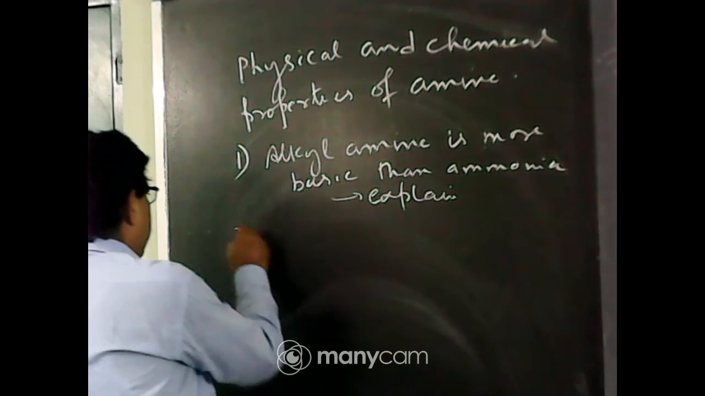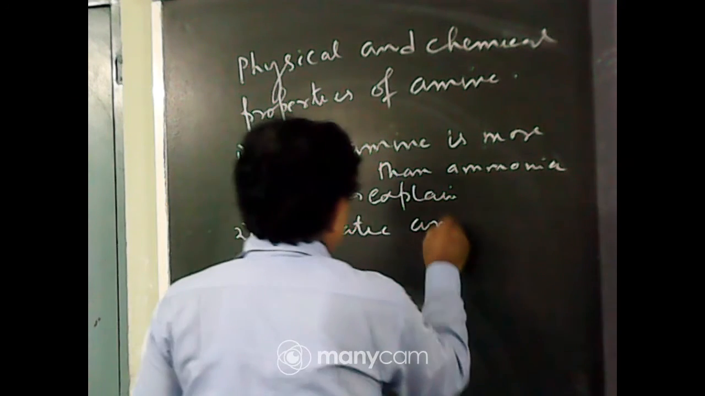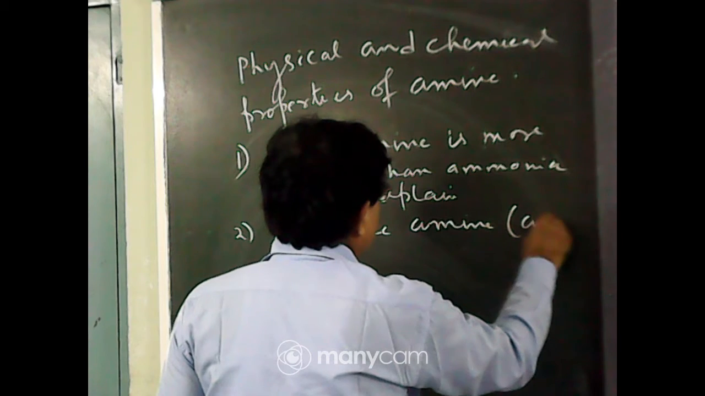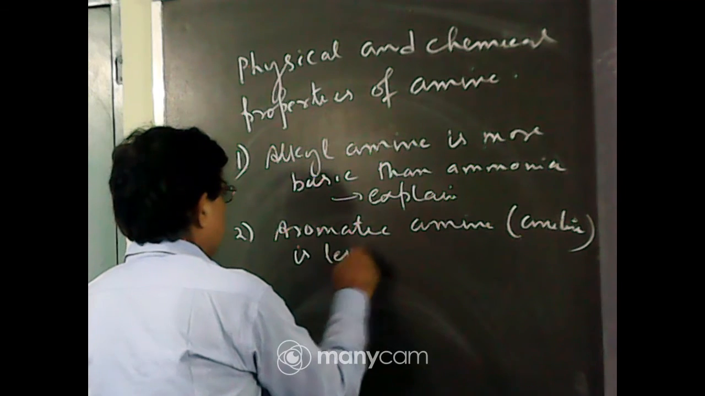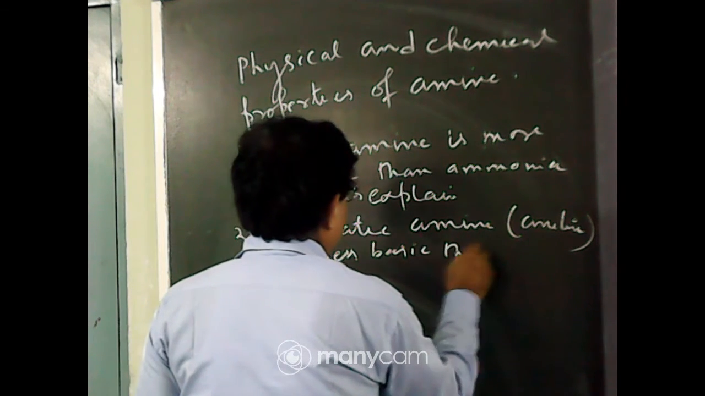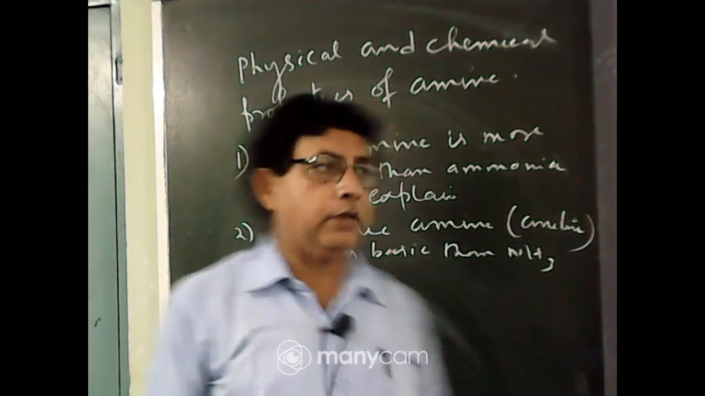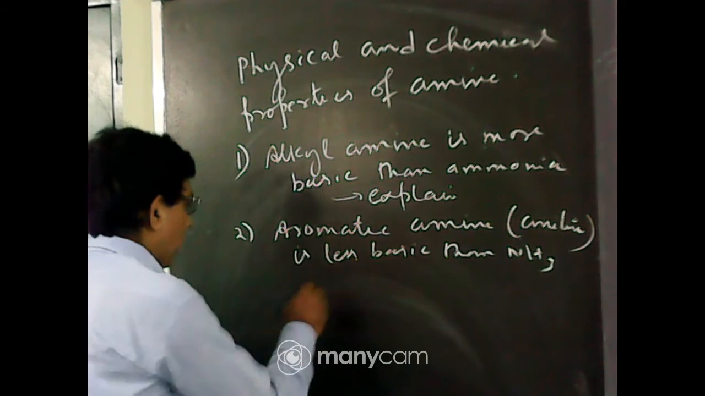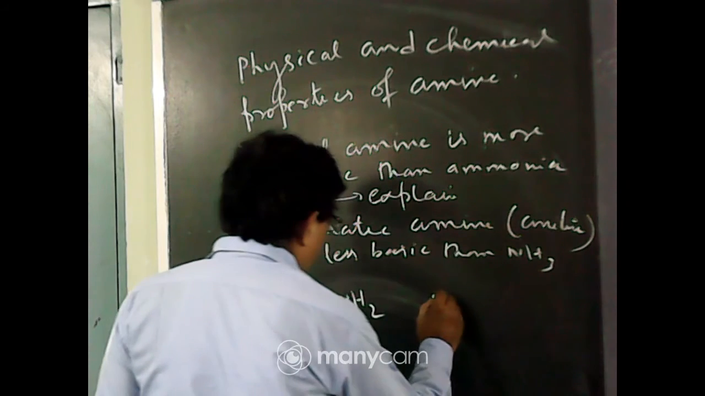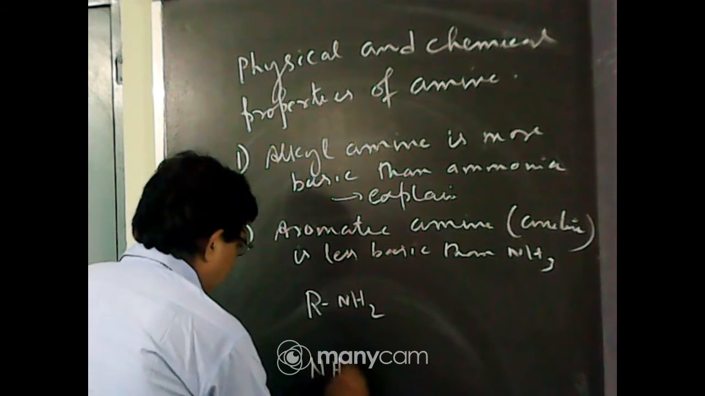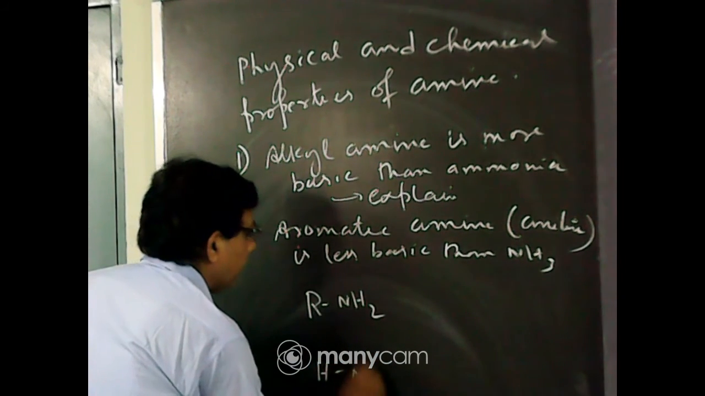Second question, aromatic amine, say aniline. Aniline is less basic than ammonia. So you must remember these two important questions. Now alkyl amine, what is the formula of alkyl amine? RNH2. What is the formula of ammonia? NH3. Now you consider NH3, you write it in this way, as NH2.